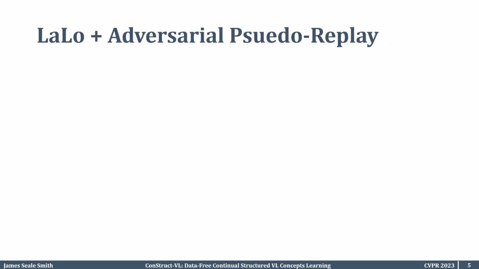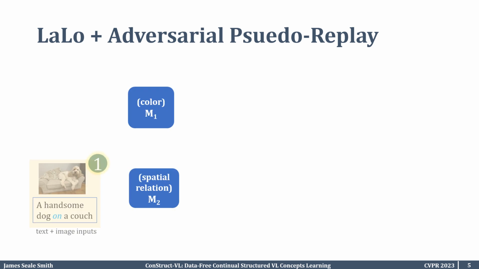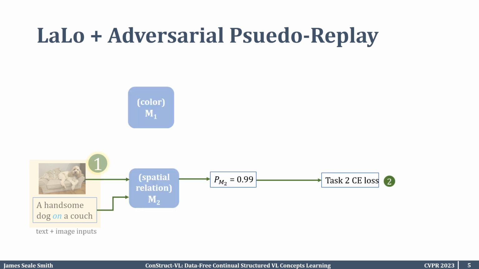This brings us to our method, the LaLo architecture plus adversarial pseudo-replay. So we're going to start with data from our current task, M2. So we're learning spatial relationships as shown with the image text pair, a handsome dog on a couch. And the past task we learned was the color task. So first we're going to simply learn the new task with cross-entropy loss on the spatial relations data.